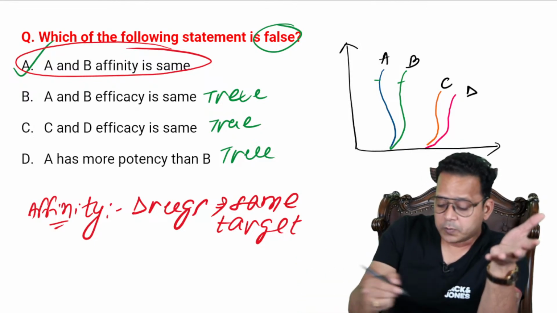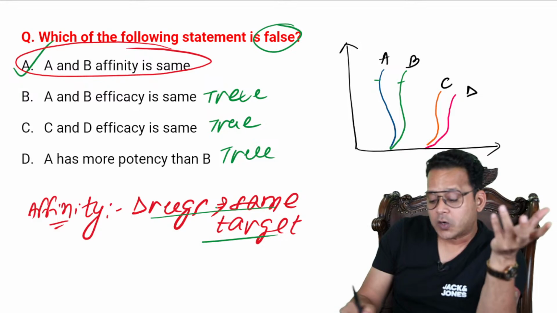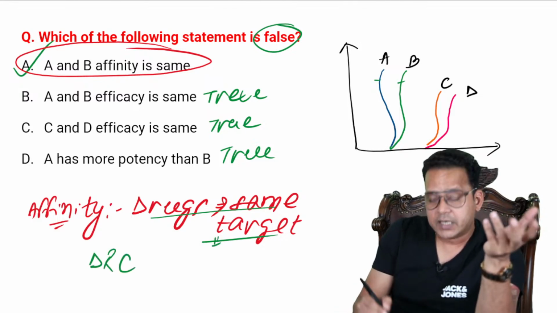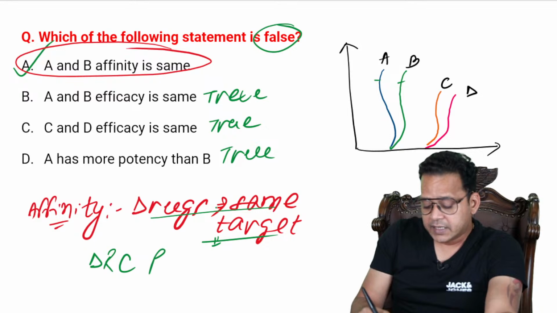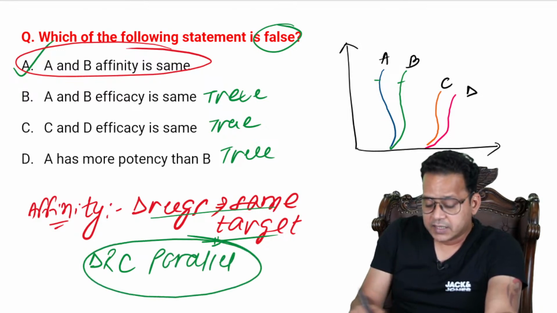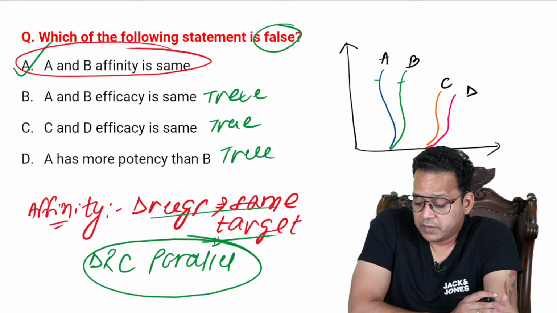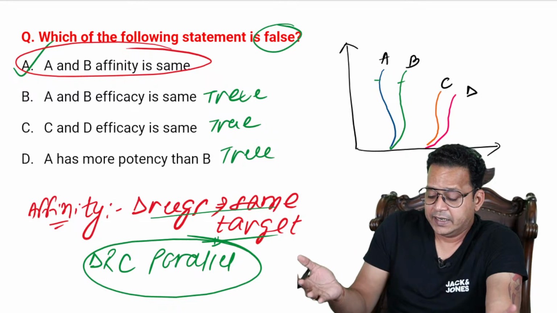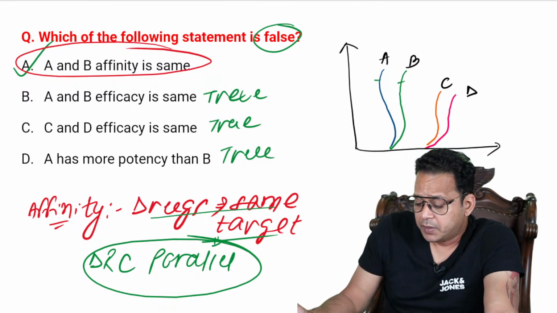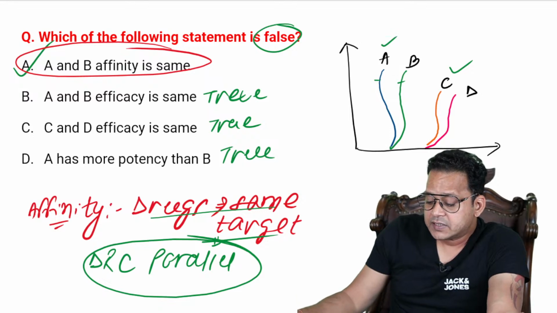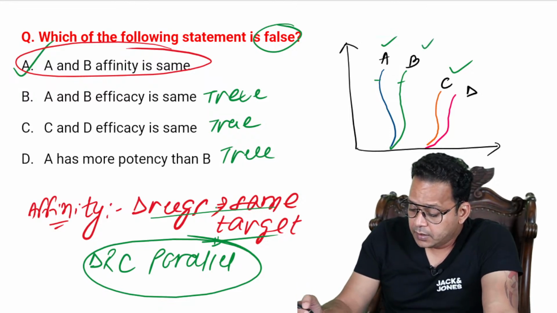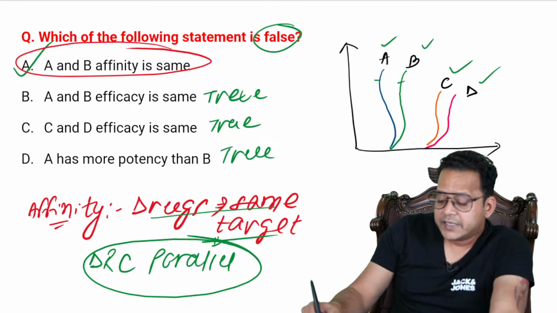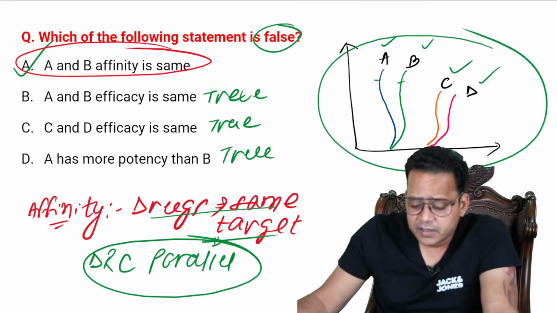So when do I know that the target is same or not in a DRC? For that, you have to look at how the DRCs propagate. Are the DRCs parallel or not? So you can see here, the DRCs like A and B, C and D, they are not parallel. I cannot compare affinity. But if I look at A and C, the DRC is parallel. If I look at B and C, or B and D, the DRCs are parallel. So the DRCs have to be parallel so that I can compare, right?